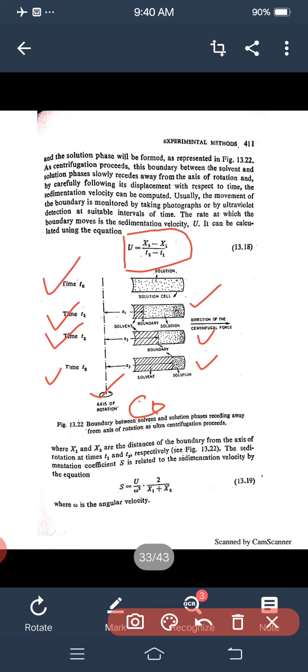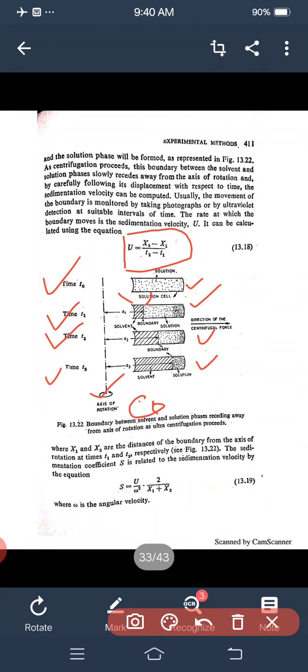Here is the solution cell, with the solution, the boundary, and the solvent. X1 is the distance of the boundary from the axis of rotation at t1.